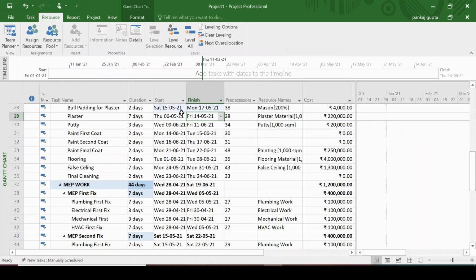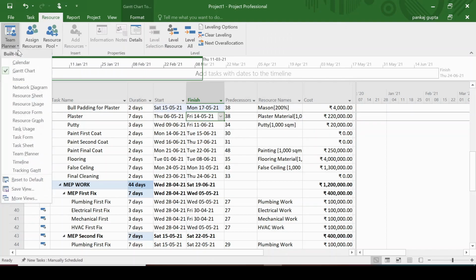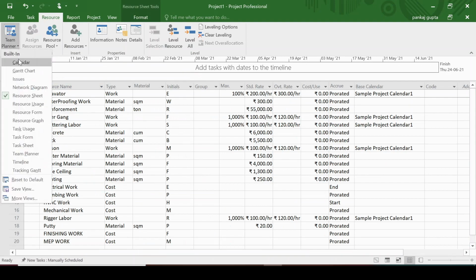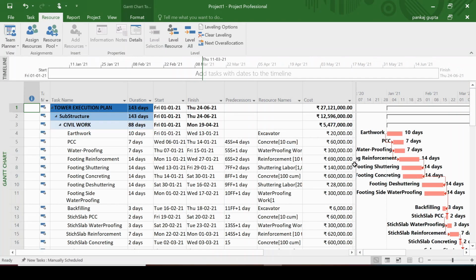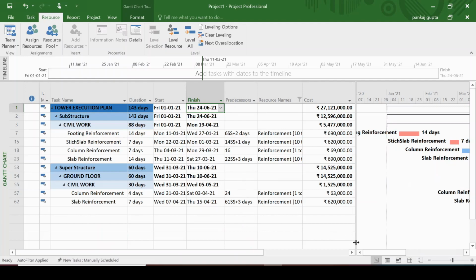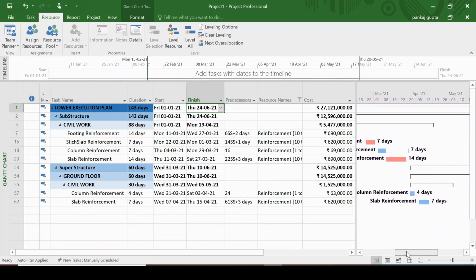You can see the bull padding has been shifted. So this simply means that whenever you do the leveling resource, what MSP does, based on the maximum availability of the resources, it reshuffles the activities. Due to this reshuffling, the date of the project also extends. That means it may also change or alter the critical path. The first thing that MSP will use is the float, but after that it will also use the zero float activity.